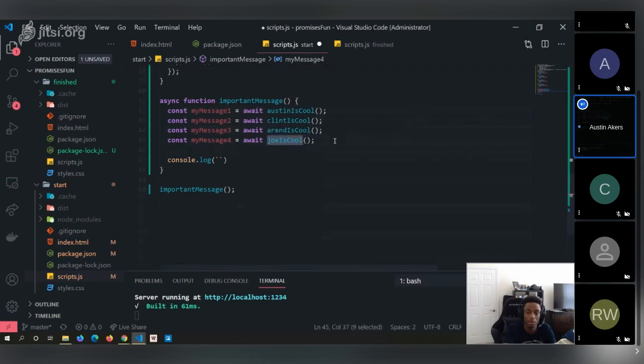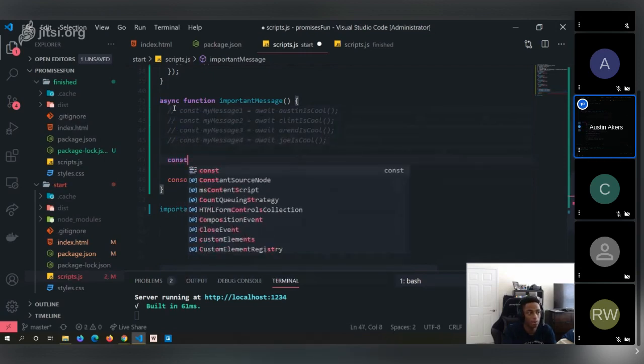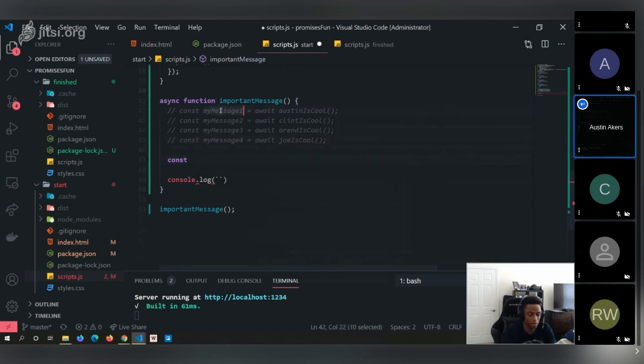What we can do here is actually simplify this. Let me go ahead and make this a little bit nicer. We can create a variable, and we're going to create an array of variables: my message 1, my message 2, my message 3, and my message 4.